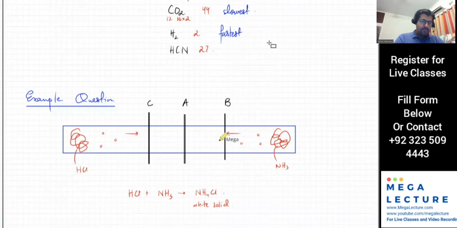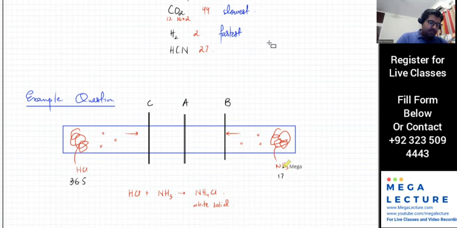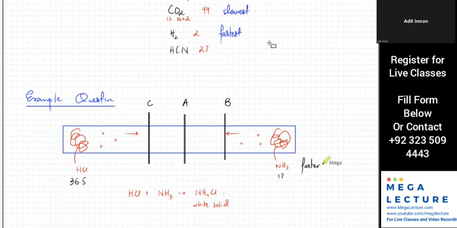So the molecular mass for HCl is 36.5. And for NH3, it's 17. Yeah, so one of them is 36.5, this one, right? And this other one is 17. So who's going to travel faster? Ammonia, because that one is lighter.